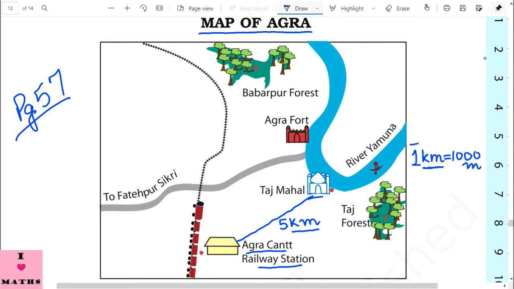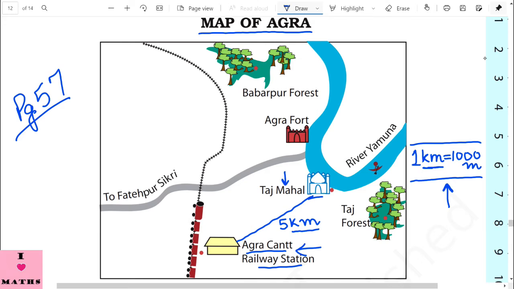So remember, children, 1 kilometer is 1000 meters. You have to keep it in your mind always. So just learn this. So children, the distance between Agra Cant railway station and Taj Mahal is 5 kilometers.